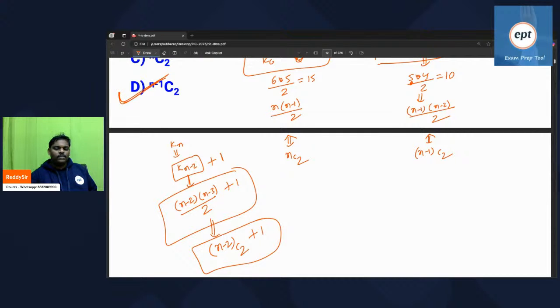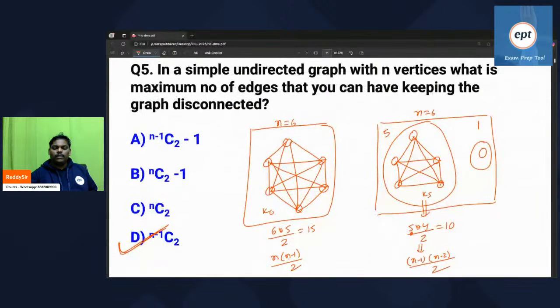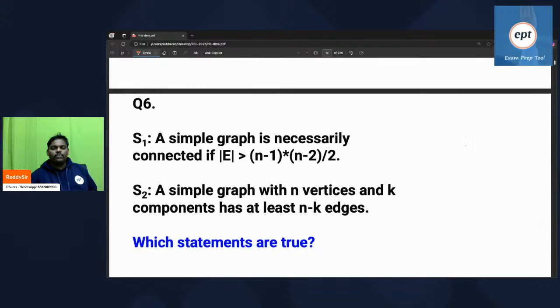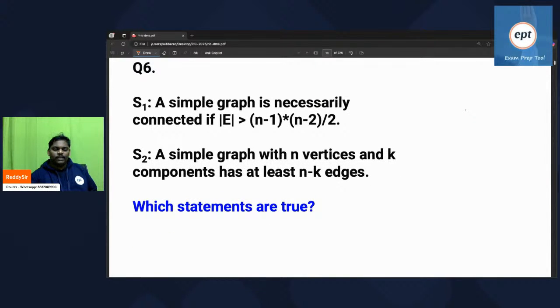I think everyone is absolutely fine with this problem. Let's move to the next problem. Can you try this? It is also an interesting problem. Everyone try.